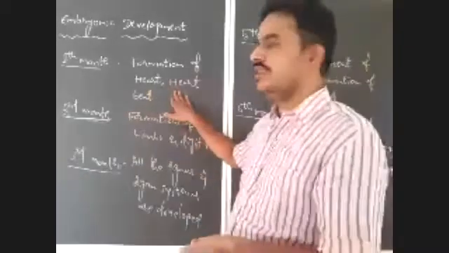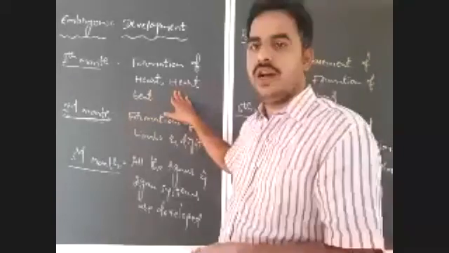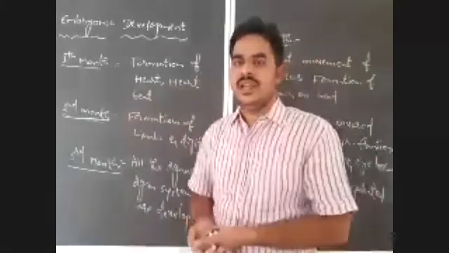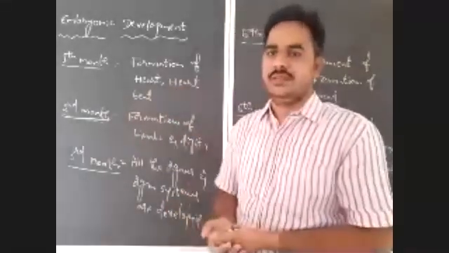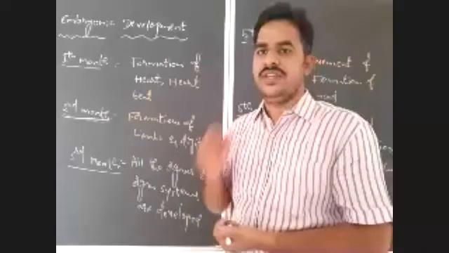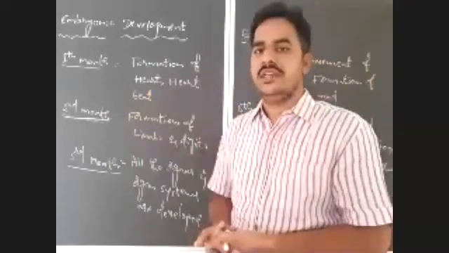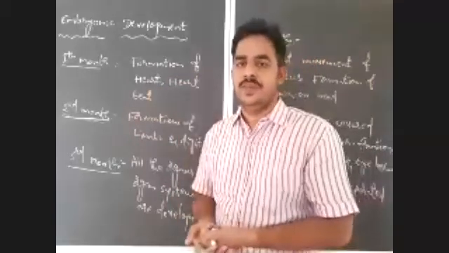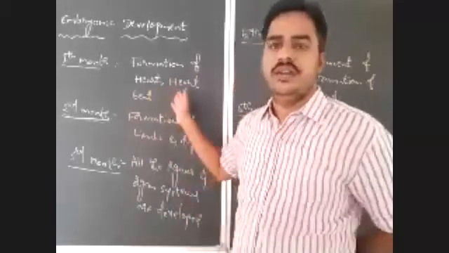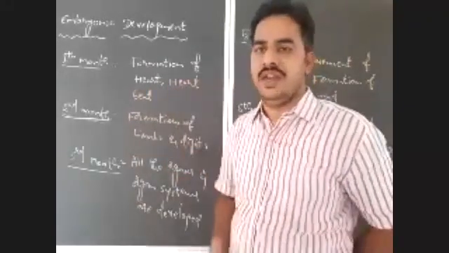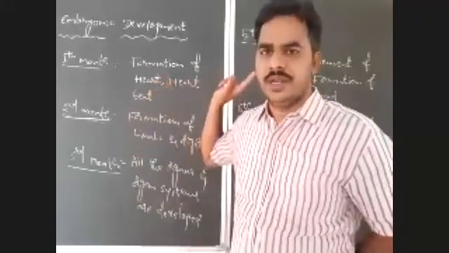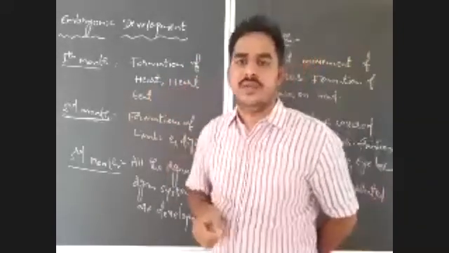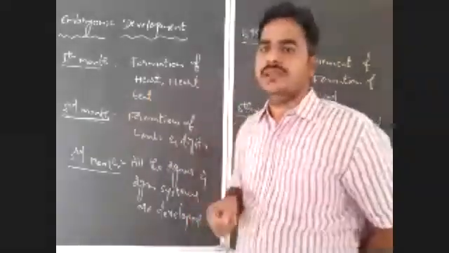In the first month, the formation of the heart is one of the very important events. By careful investigation, we can notice the heartbeat with a stethoscope. With the help of a stethoscope, we can listen to the heartbeat of the embryo in the first month. So in the first month, formation of the heart and the heartbeat can be noticed with a stethoscope.